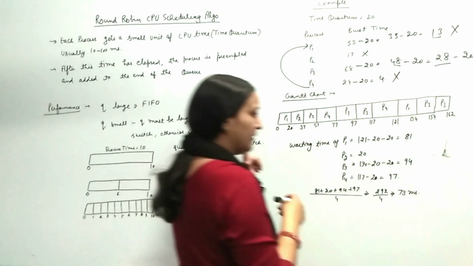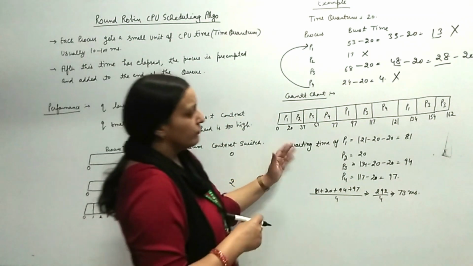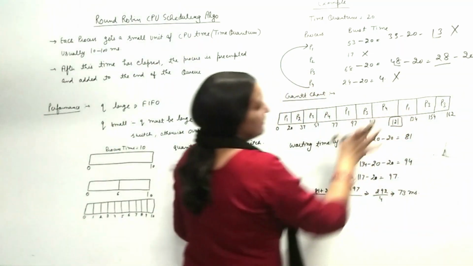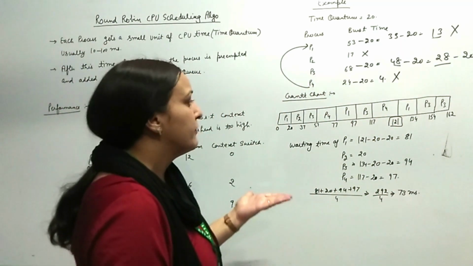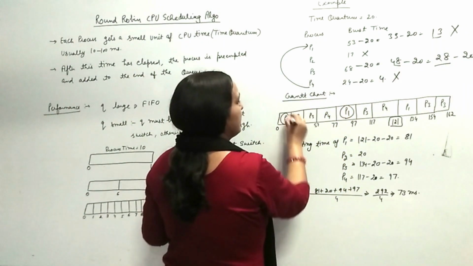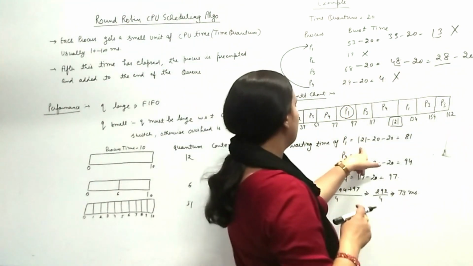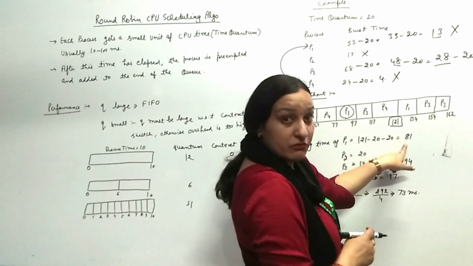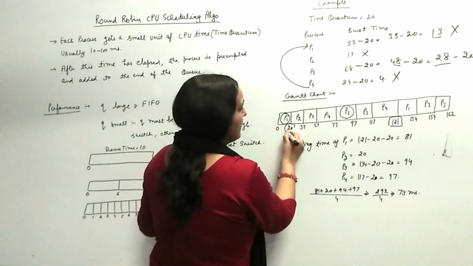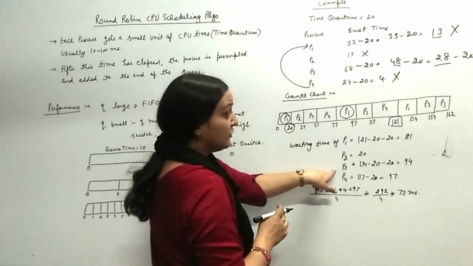and after context switching it will reallocate the CPU to process P3 for 8 milliseconds. The waiting time of P1 will be: P1 finishes at 121, but it itself has executed for 20 milliseconds here and 20 milliseconds here. It means the total waiting time of P1 will be 81 milliseconds. P2 has only 20 milliseconds waiting time.